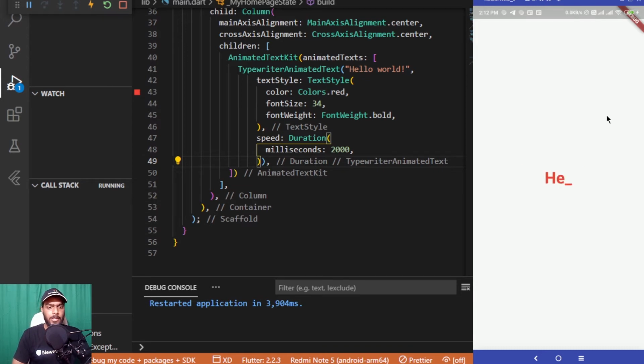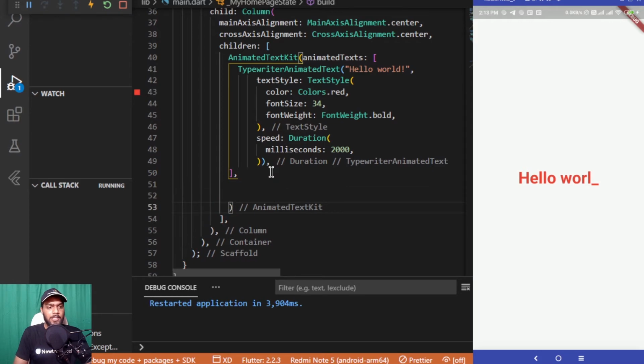So you can see over here that the typewriter is taking a pause after typing each character of the Hello World string which we have passed inside the typewriter animated text. So this is how you can add the typewriter text to it. Apart from this typewriter text, this animated text kit has various different options available, like the total